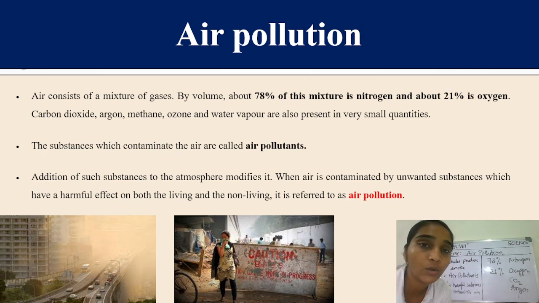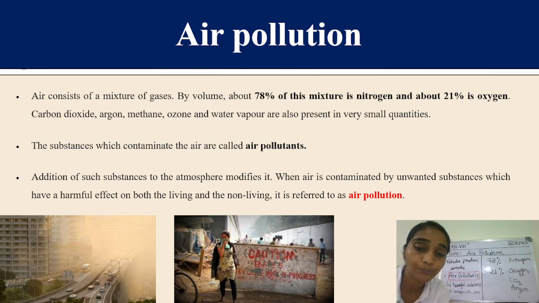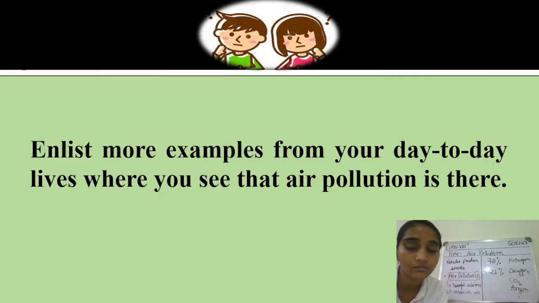Yes, so are we clear what air pollution actually is? Yes, students. So the addition of harmful substances, which we call air pollutants, to the atmosphere affects living and non-living things in a harmful way. So we are referring to that as air pollution.